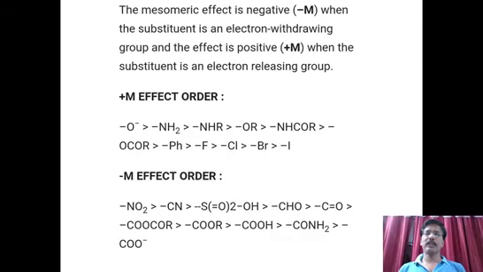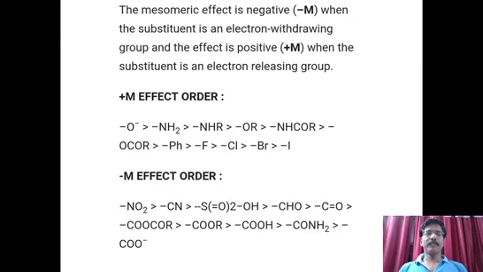So this is the order of electron releasing capacity. You can compare the electron releasing capacity of different groups. O minus has the highest electron releasing capacity, then NH2, then NHR, then OR, then NHCOR, then OCOR, that is oxygen again combined with the CO group, then the phenyl group, then fluoride, chloride, bromide, iodide. Fluorine, chlorine, bromine and iodine also have electron pairs, but because of their electronegativity, as they are electronegative elements, they cannot give the electron pairs easily.